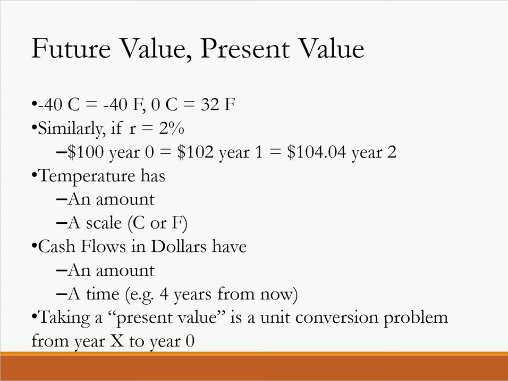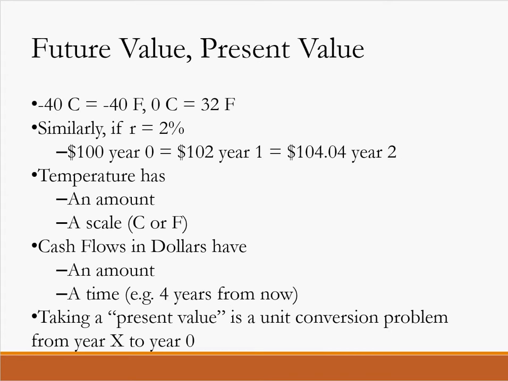So same thing with the time value of money. If you have a cash payment, like $100, you need to know the time it arrives, right? So every cash flow has an amount and a time, and you can't do math on cash flows arriving at different times. If I have $10 today and $10 tomorrow, that does not mean I have $20 ever, right? It's not even numerically accurate, because if I put my $10 in the bank and earned a penny interest, now I have $20.01. Or maybe it's $19.99 because I have to borrow and it cost me a penny, right?